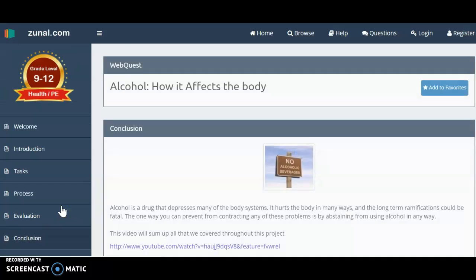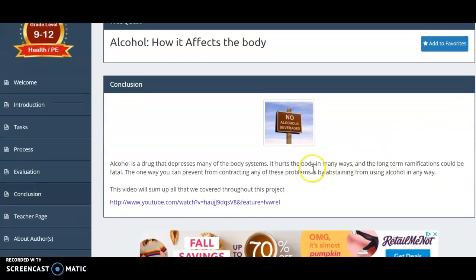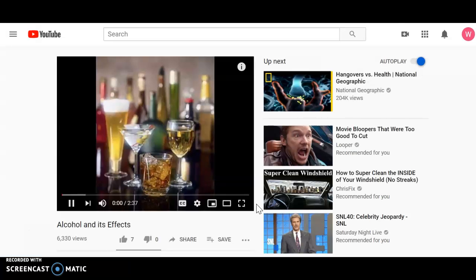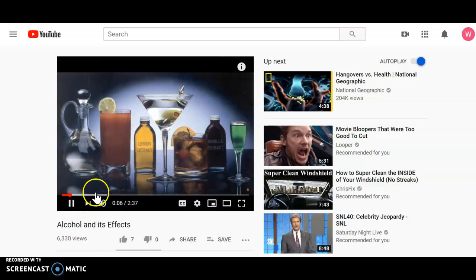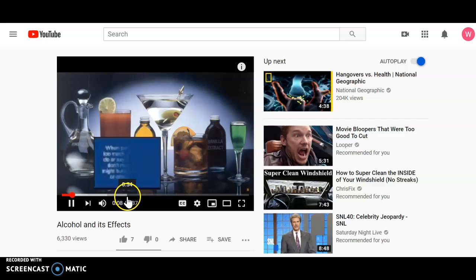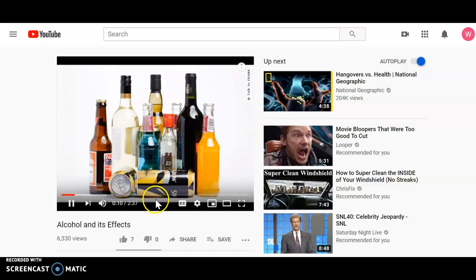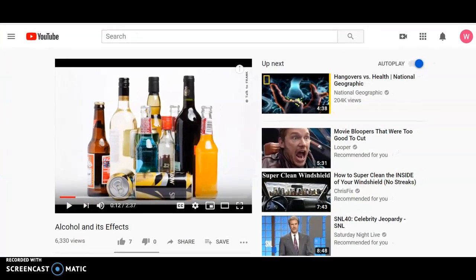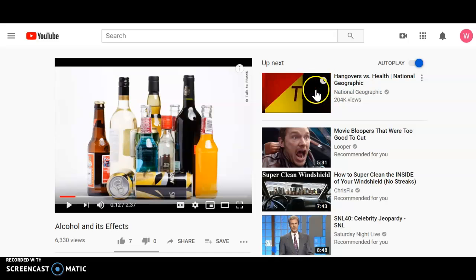Here under conclusion, again, pretty simplistic, and it does include a YouTube link, but that video is only 2 minutes, and the quality to me looks questionable, right? So, yes, they're using a video to overview the concepts that the student might have come across, but I can't say I'm really all that excited about this.